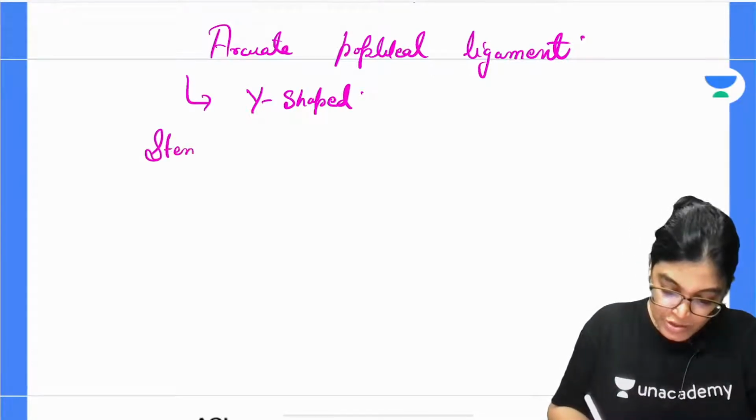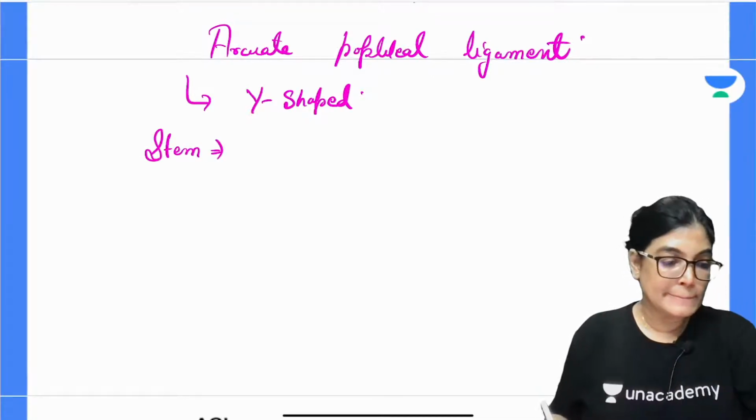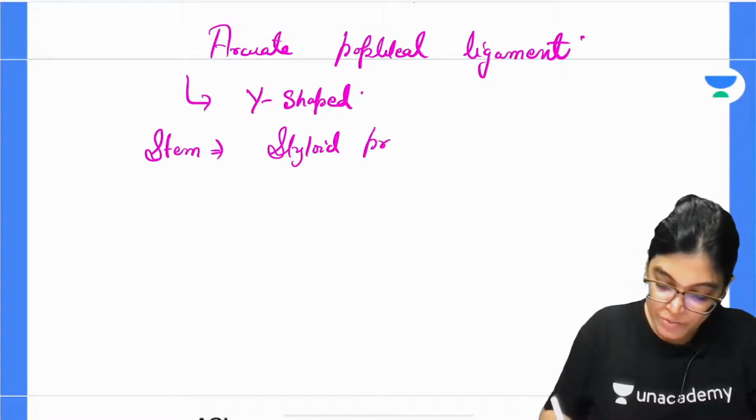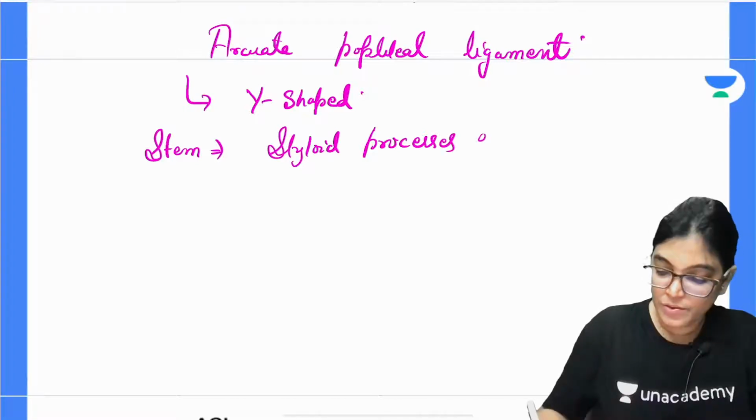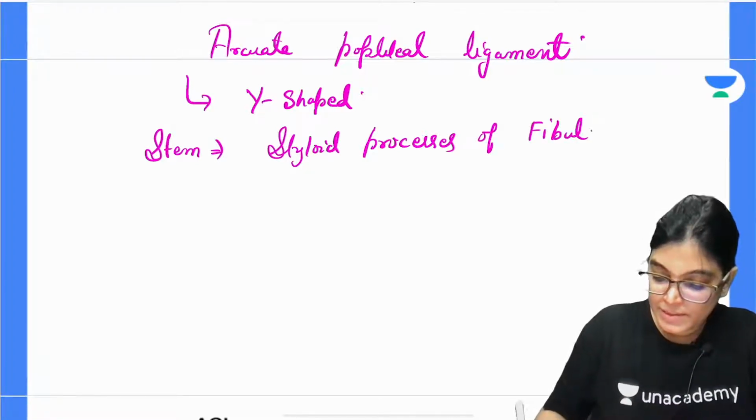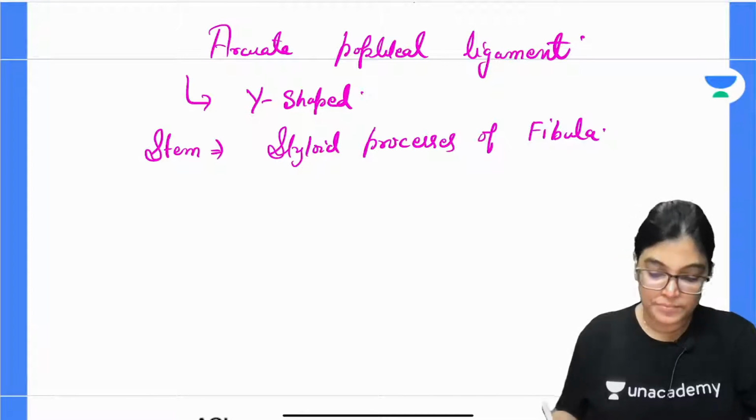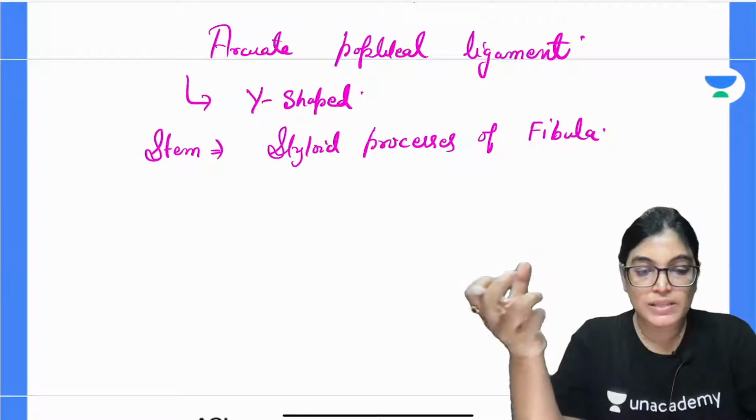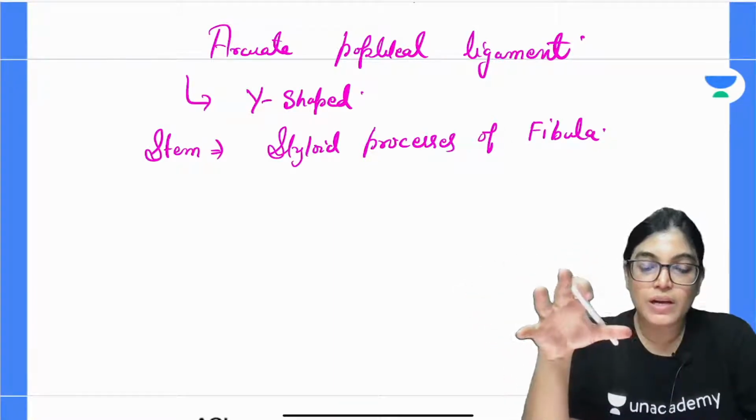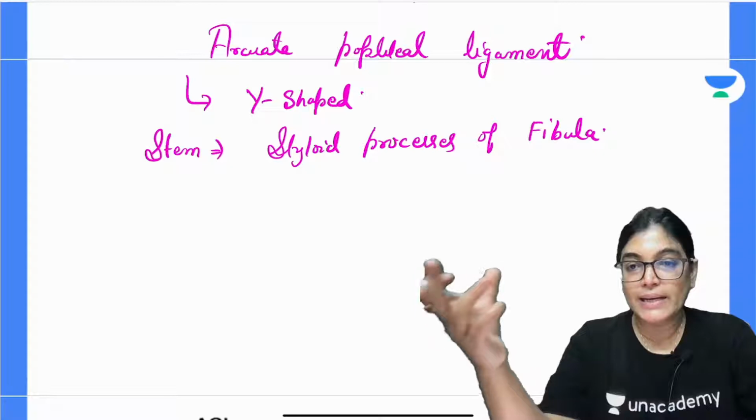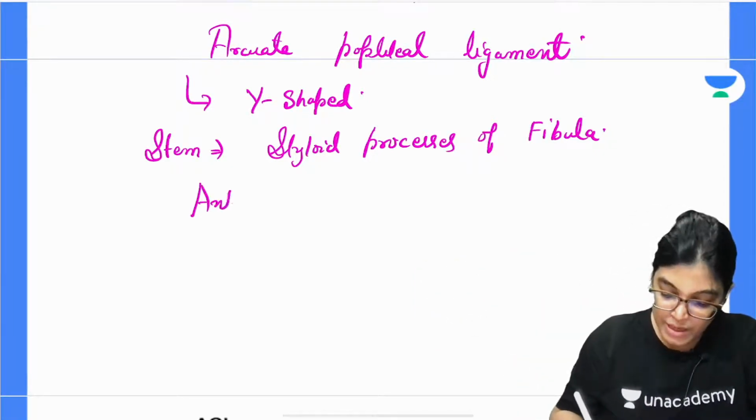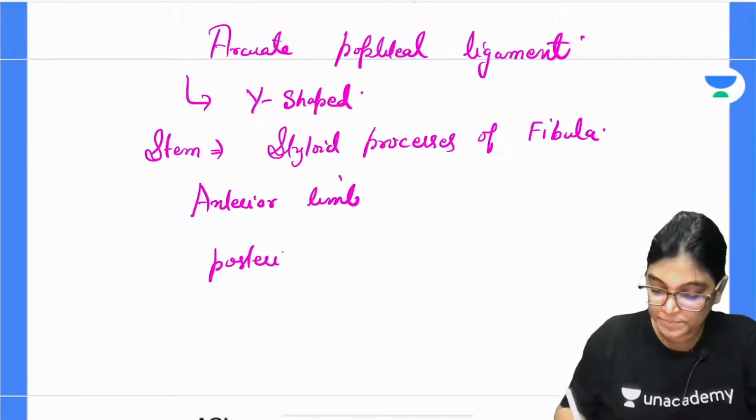Where is the stem attached? Stem is attached to the styloid process of fibula. And you can see this has got an anterior limb and posterior limb. So anterior limb will arch and will go towards the intercondylar area of tibia. So there is an anterior limb and a posterior limb.